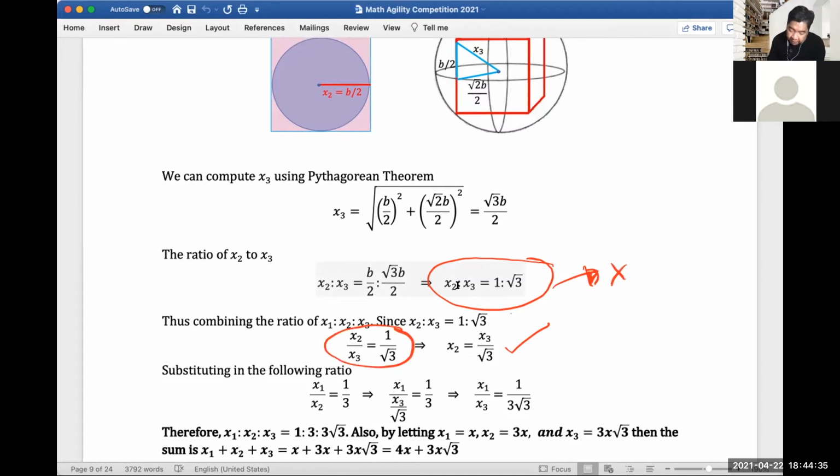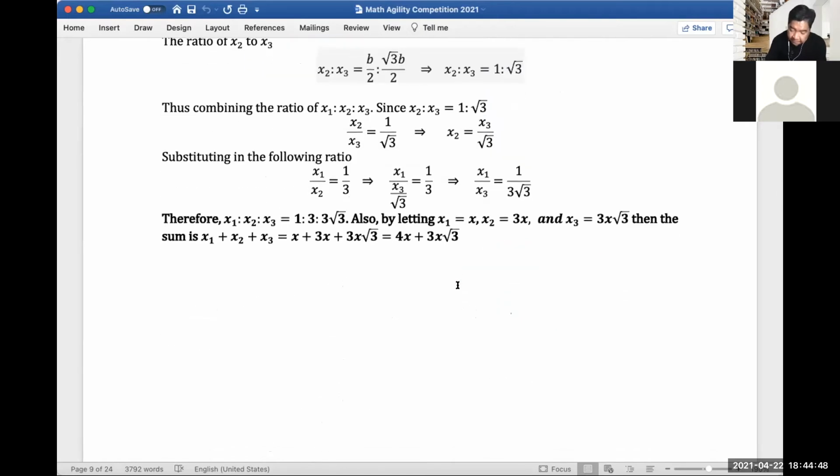I simply substituted this in the ratio of x sub 1 to x sub 2. Instead of x sub 2, I substituted the value I got from the other ratio and got the ratio of x sub 1 to x sub 3 as 1 to 3 square root of 3.